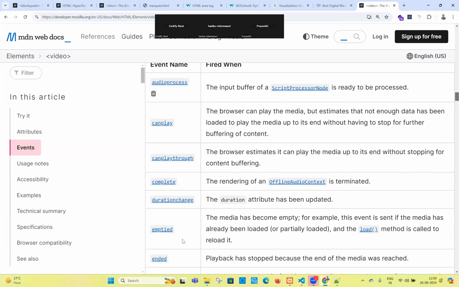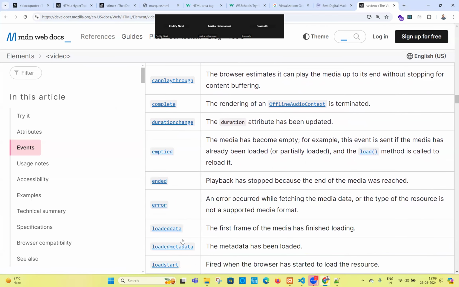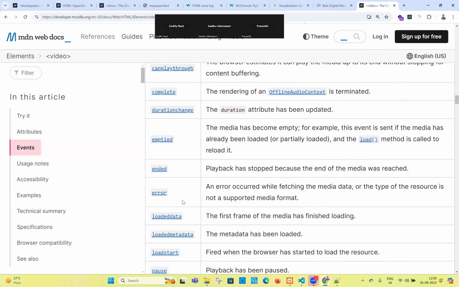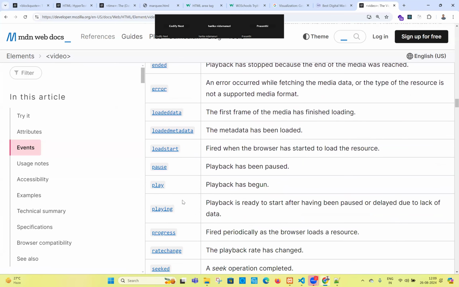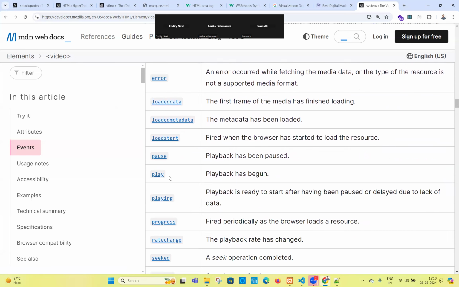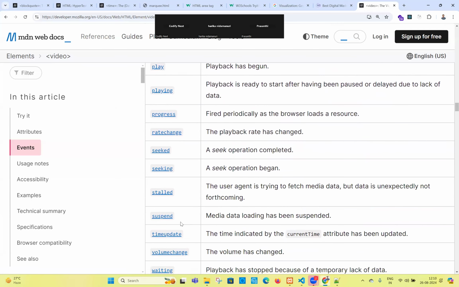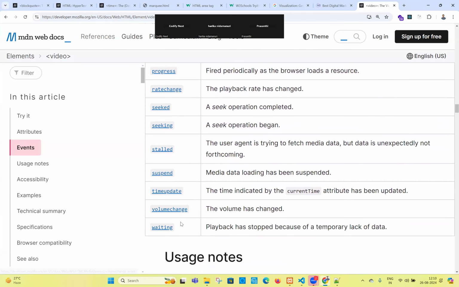Emptied, ended. Ended is also an event, guys. Here it will tell you playback has stopped because the end of the media was reached and it completely ended. Then error while loading, error, right? Now you see loaded metadata, load start, pause, play, playing. Is the video playing or not? How do I know? By using the playing event. Progress: is the video in progress or not. Seeked, that's the same thing. Seeking and seeked, stalled, suspended. This is a very important event, and time update.